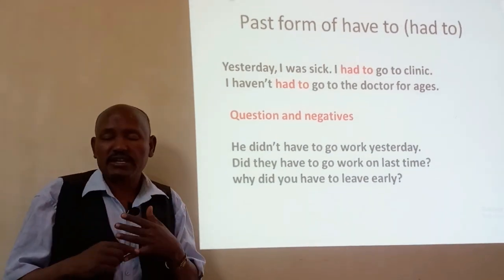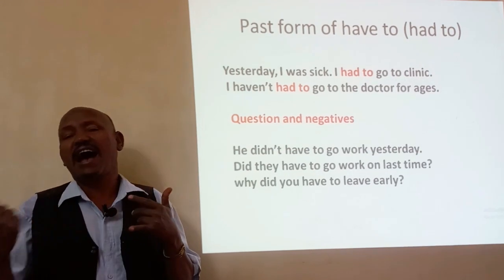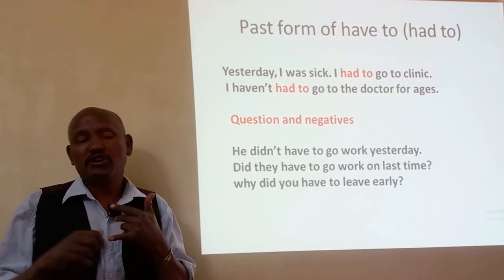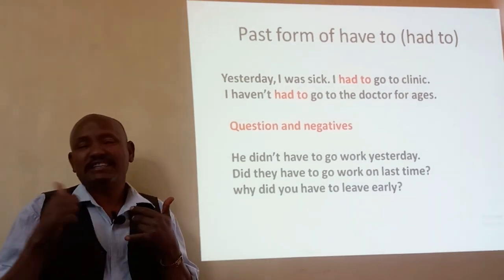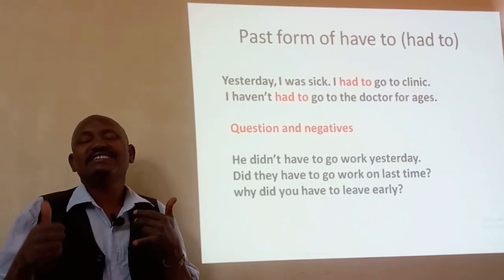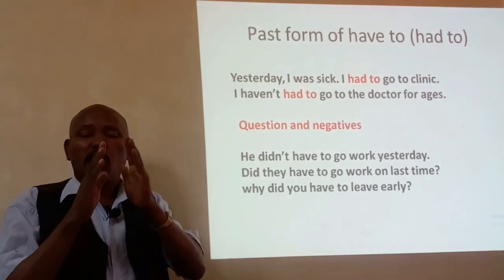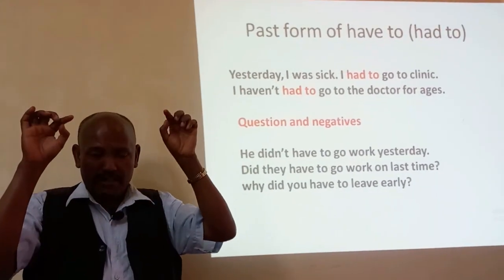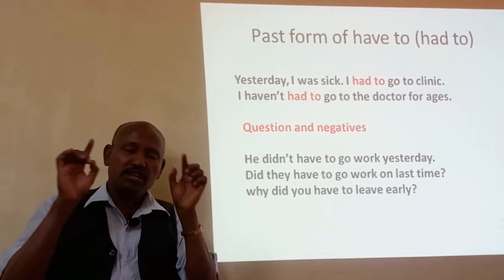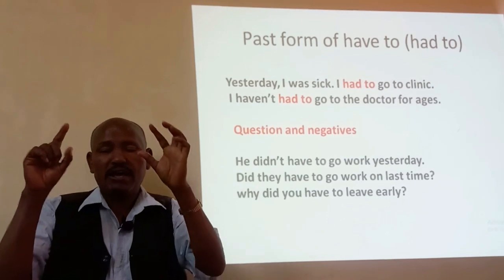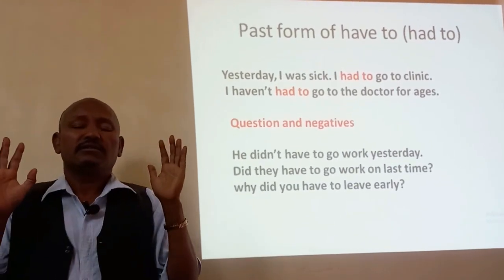Did she have, not did she has. Did he have, not did he has. Did it have, not did it has. So all pronouns commonly use did plus the question word first person, second person and third person singular and plural speakers plus have to plus another element and a question mark is possible.